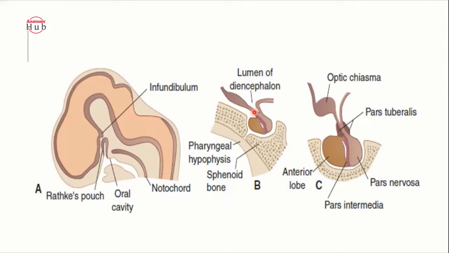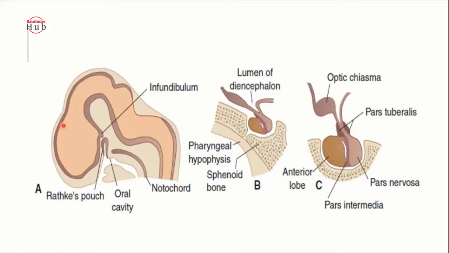The diencephalon is actually the caudal part of the prosencephalon. The prosencephalon will divide into two: a cranial part, which will develop the cerebral hemisphere, and a caudal part, which will develop the diencephalon. Like the cranial part of the rhombencephalon develops the pons and the caudal part develops the medulla, like the metencephalon and the myelencephalon.